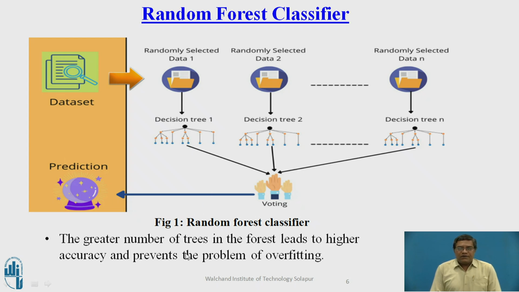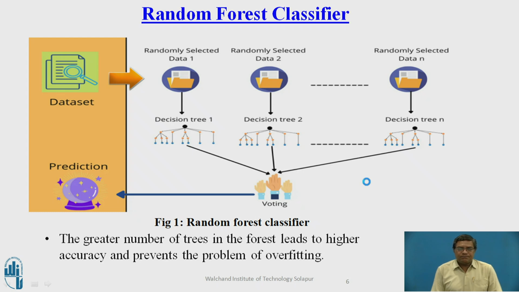A greater number of trees in the forest will lead to higher accuracy and prevent the problem of overfitting which is faced in the decision tree. That is resolved by creating multiple decision trees in the forest and then doing the voting mechanism for getting the final prediction.